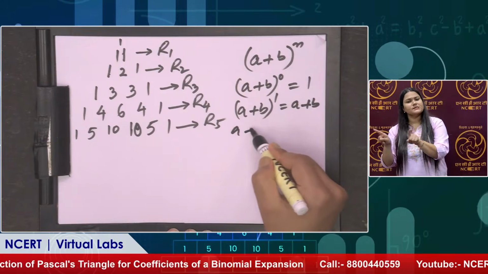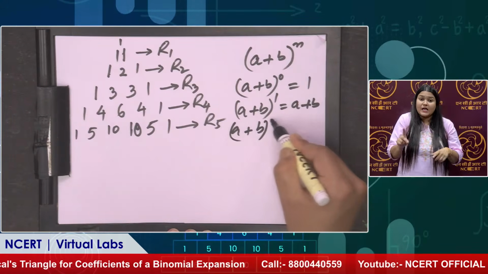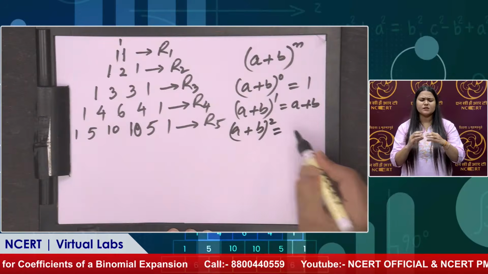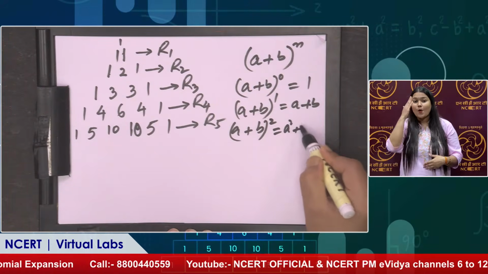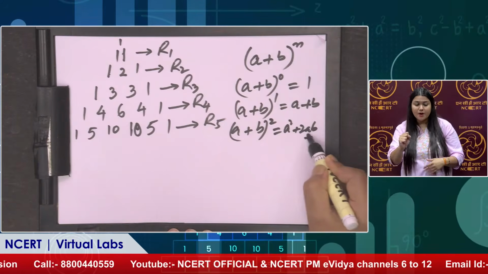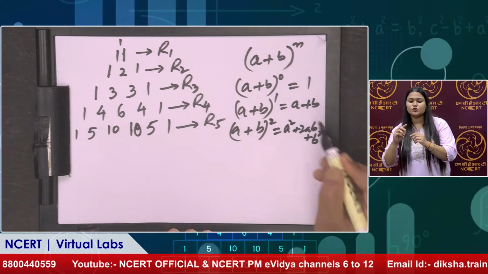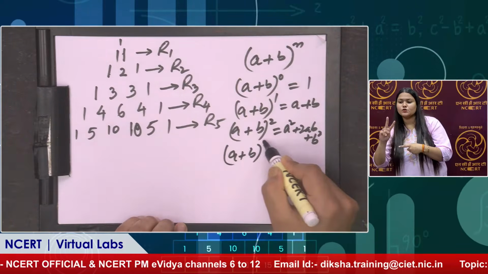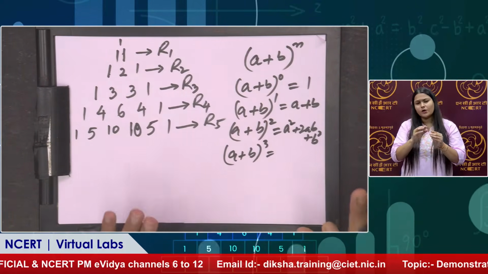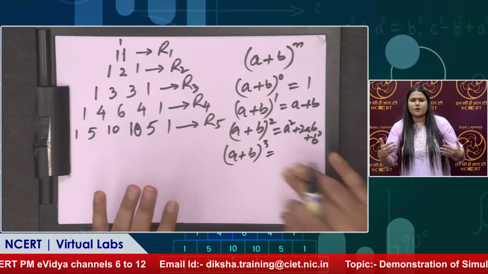Again, (a plus b) power 2, as you know, is a square plus 2ab plus b square. We remember it. Likewise we can go to (a plus b) power 3 and so on. We can extend. Later we will discuss how to make it.